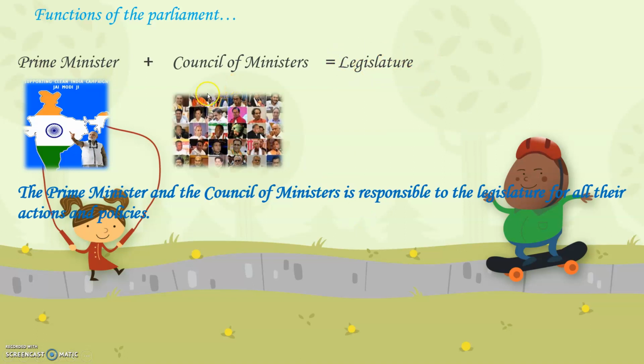The various ministers of different fields, for example education, agriculture, defense, are called the Council of Ministers. They have to discuss their plans along with the Prime Minister and together they form the legislature. That is, they make rules for the country.